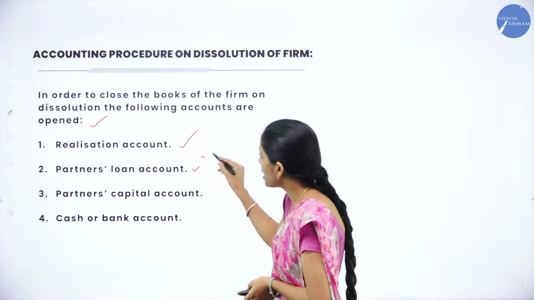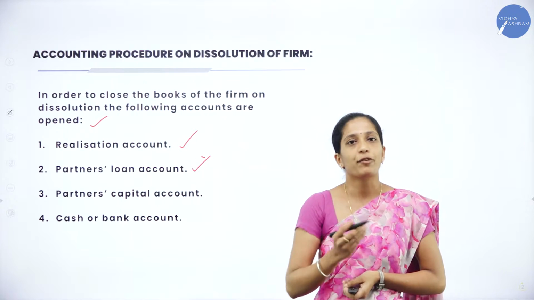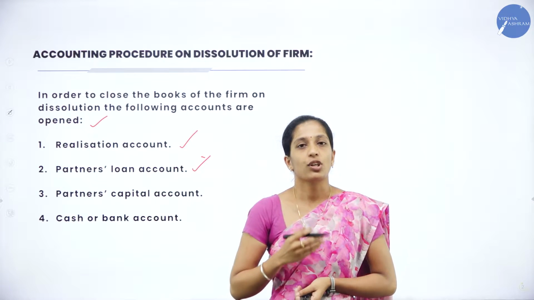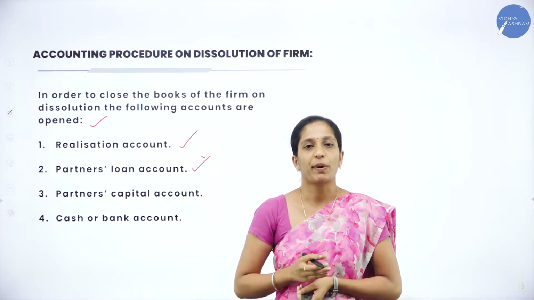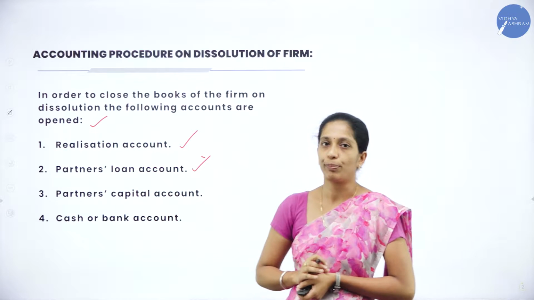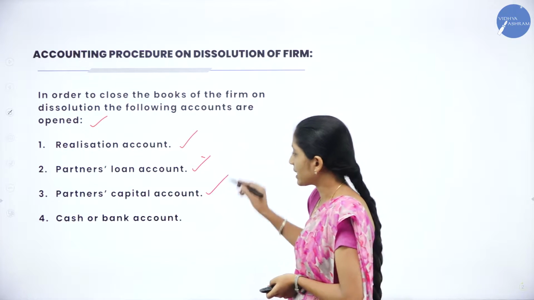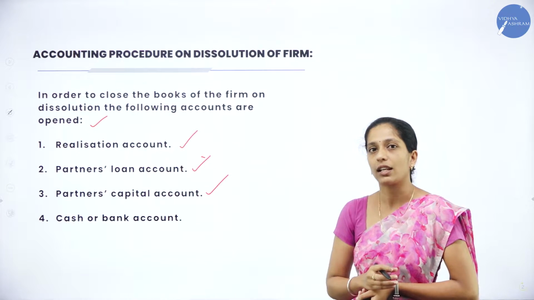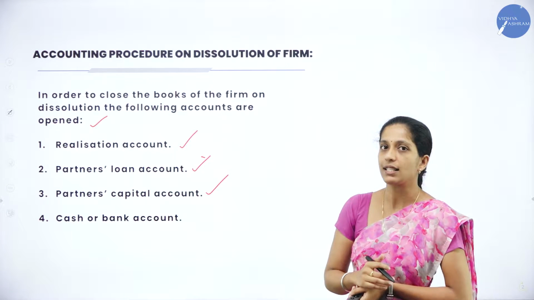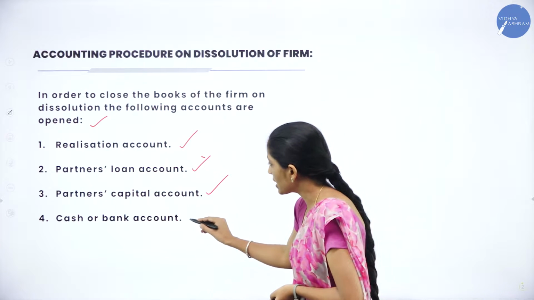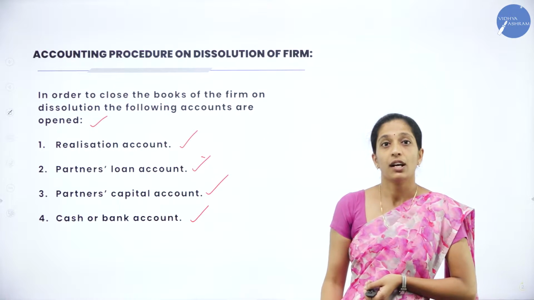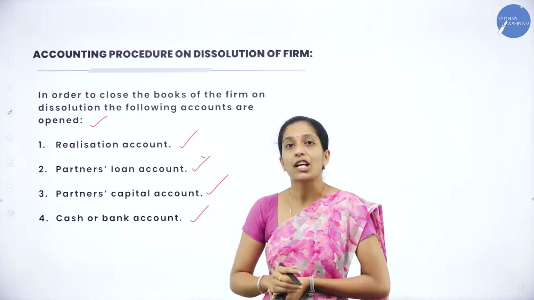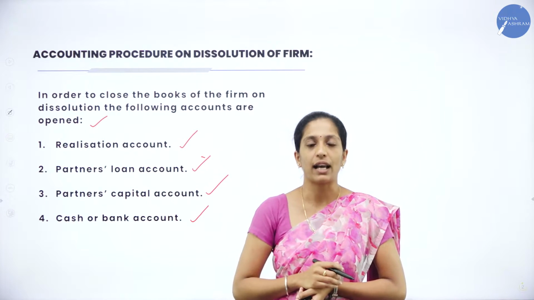Next is partners loan account. So we have to prepare partners loan account also. Sometimes, if they have not asked directly to prepare partners loan account, there is no need to prepare. And the next one is partners capital account. So here also, like admission as well as retirement, we have to prepare partners capital account. And the next one is cash or bank account. So here instead of preparing balance sheet, we are going to prepare cash or bank account.